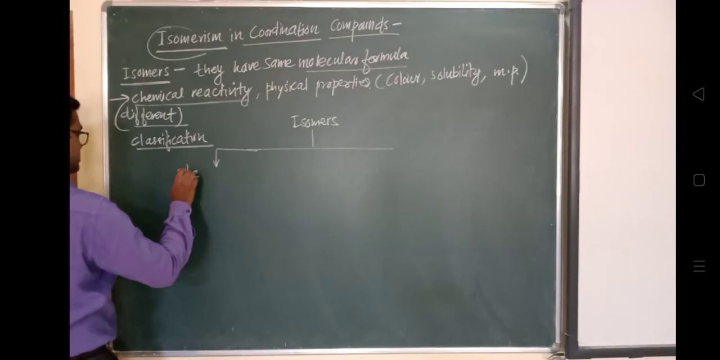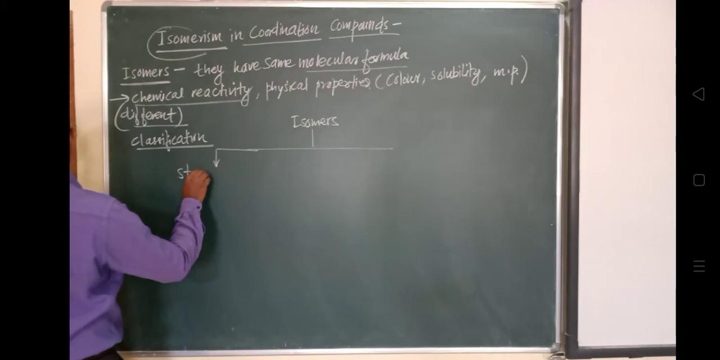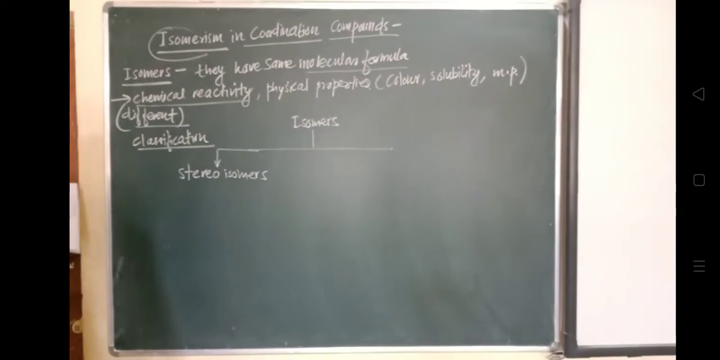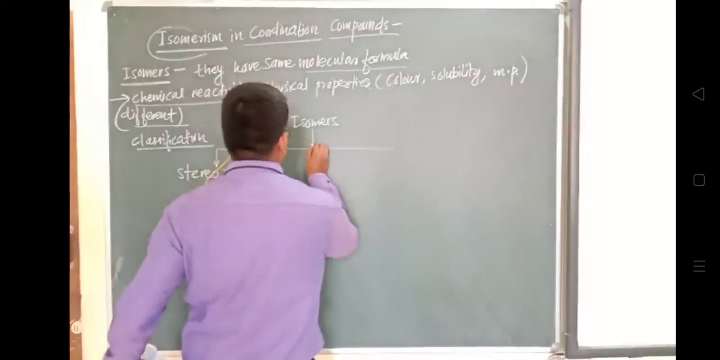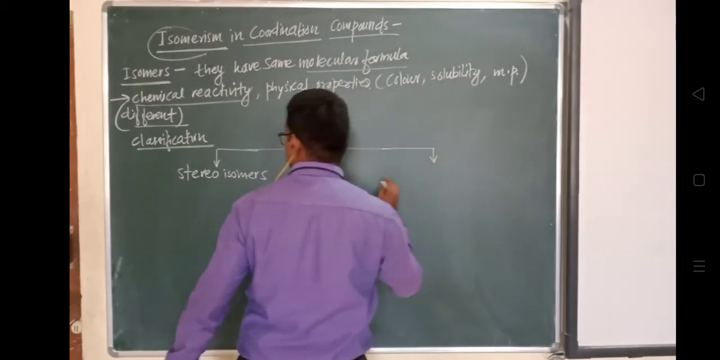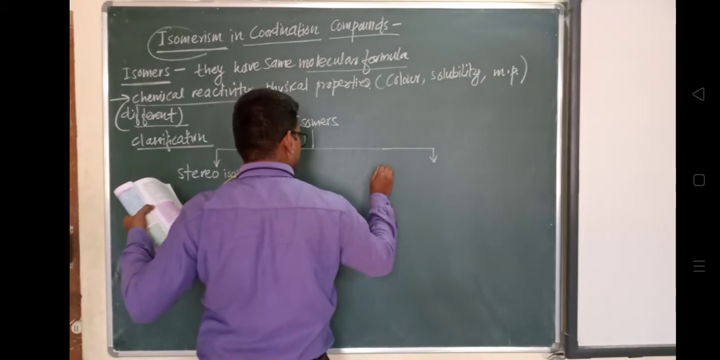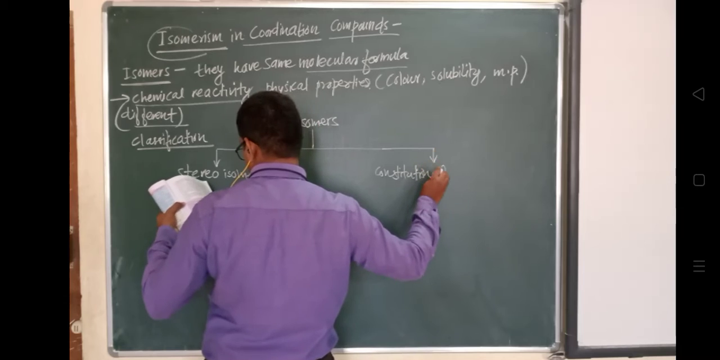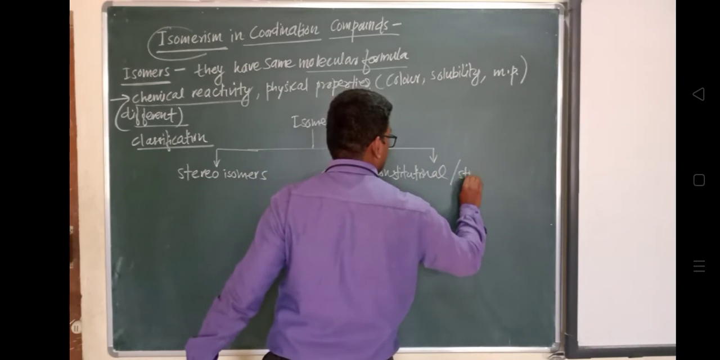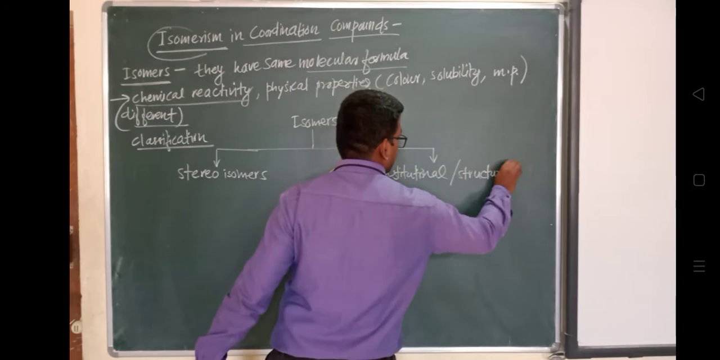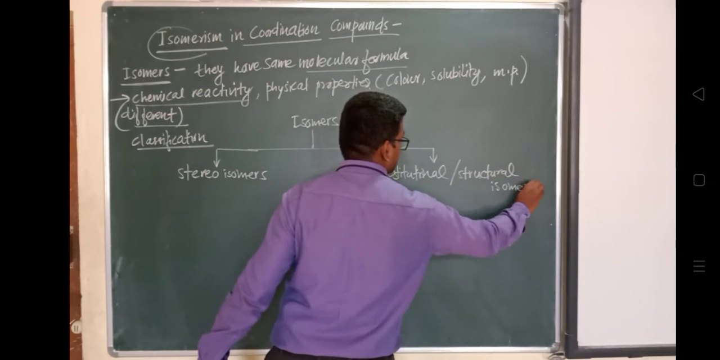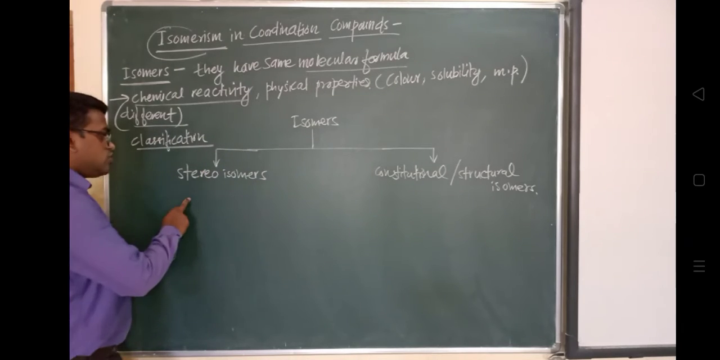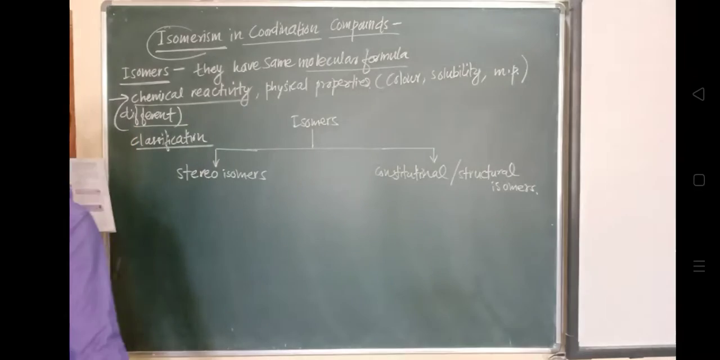We'll discuss all these isomers. The first is stereoisomers, and the next is constitutional isomers, which are also known as structural isomers. These are the two main categories of isomers: one is stereoisomer and one is structural isomer. They vary in their structure.